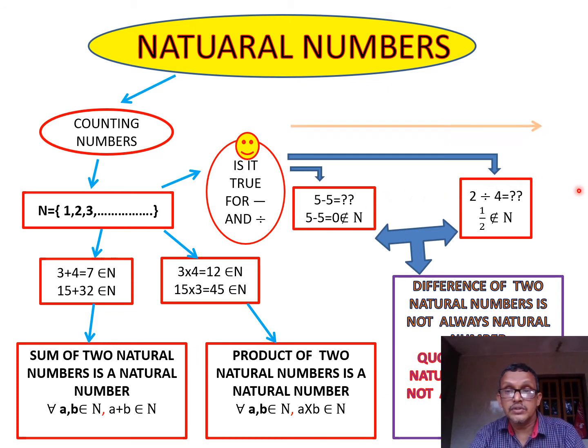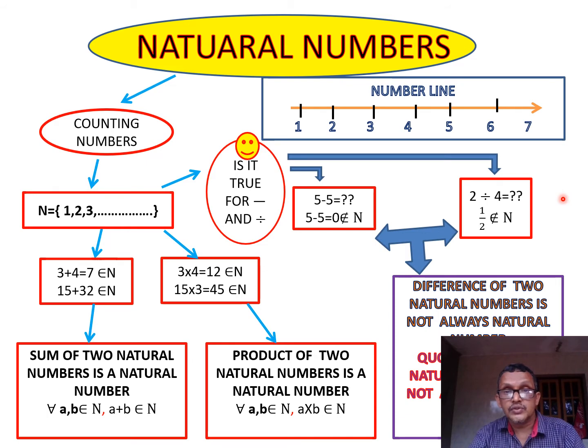Let us move on to the next. Here we can represent this on a number line. You can see how we can represent this on the number line. This is a number line which shows the natural number set. It starts from 1 and goes infinitely. You know that a ray goes infinitely and can be extended infinitely. So it starts from 1, but there is no end. This is the natural number line.